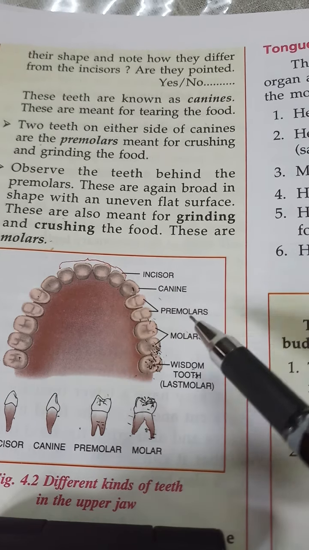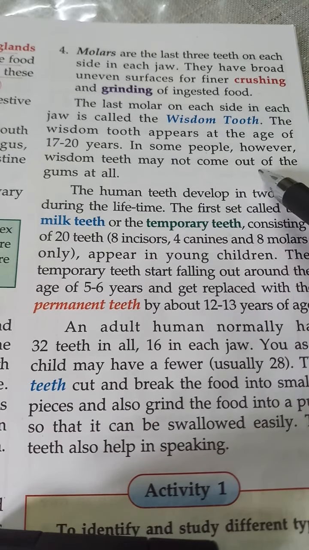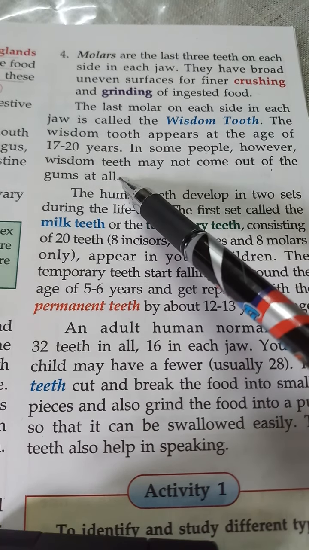Then again, the last molar, the wisdom tooth, appears only at the age of 17 or 20 years. In some people, the wisdom teeth may not come out of the gums at all.